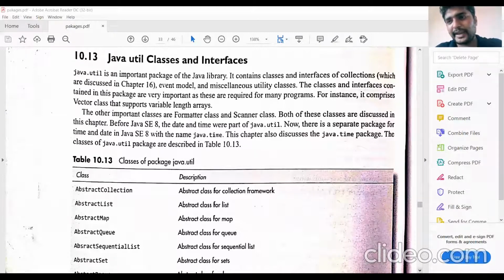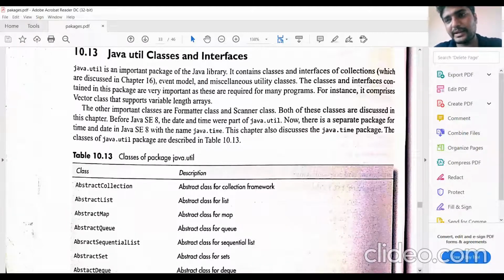So the wrapper class for char is Character. What is the wrapper class for double? Double is capital D Double. So we use capital letters in wrapper classes. That is all about the language package.